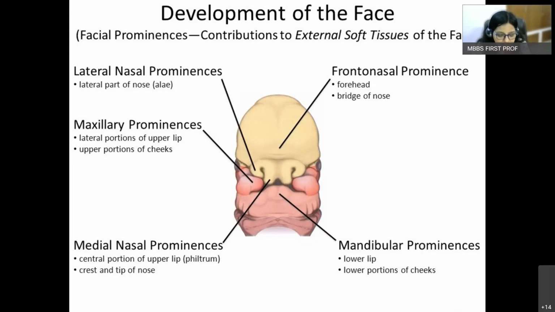Come on, I'm waiting. Medial nasal prominence gives rise to the philtrum of the upper lip, whereas the maxillary process forms the lateral part of the upper lip. Okay, fine. That's from Faiza Alam.